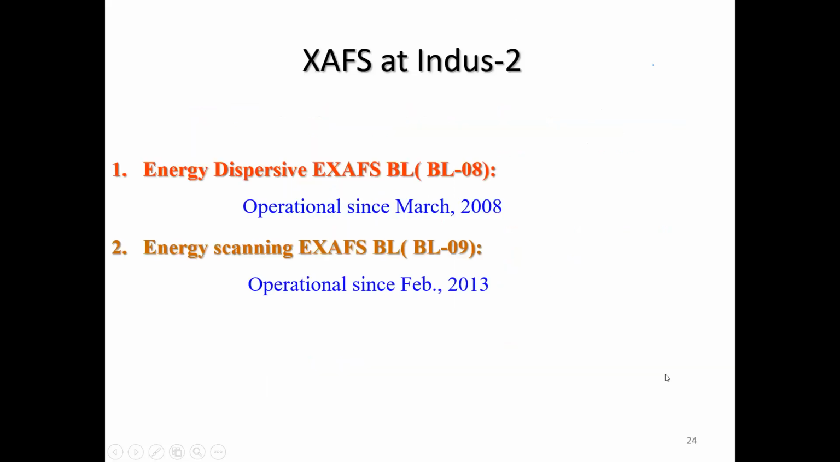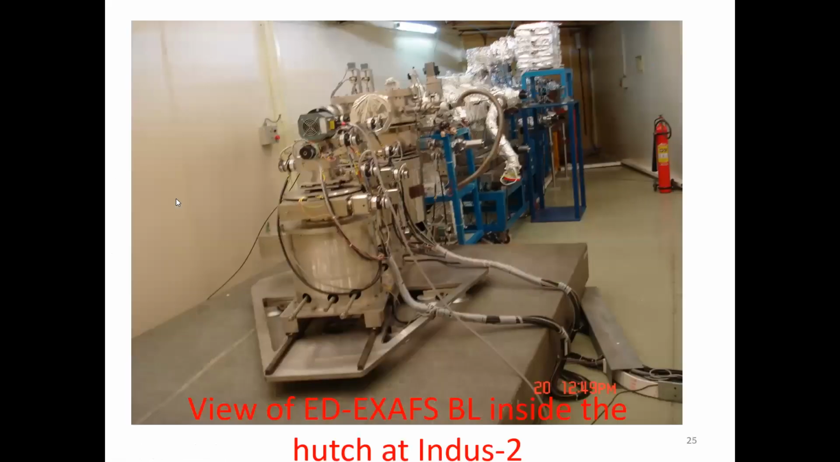Okay, now I come to the EXAFS facility at Indus 2. So we have 2 beam lines set up for a comprehensive EXAFS experiment, which can be done on a variety of samples. If it can be done anywhere in the world, that can be done here also, using these 2 beam lines. And these 2 beam lines are based on 2 optical geometries. One is based on energy dispersive geometry, and one is based on energy scanning. And this is the latest addition, which was commissioned in 2013.